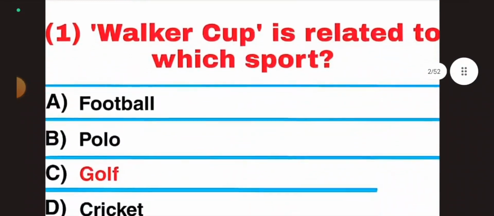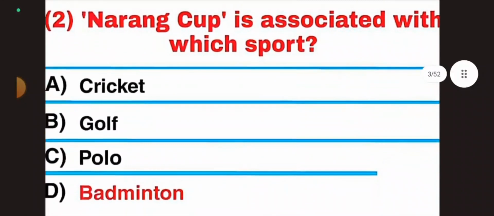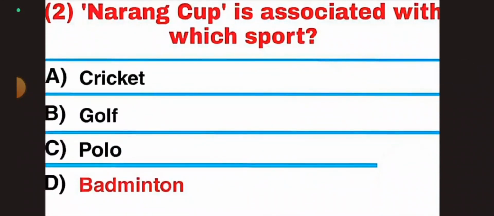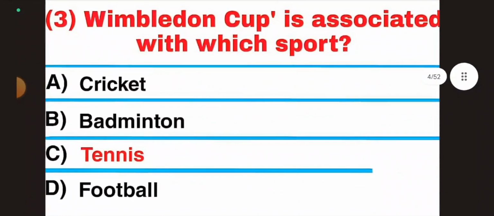First question, Walker Cup is related to which sport? Option C, golf. Second question, Narang Cup is associated with which sport? Answer, badminton. Third question, Wimbledon Cup is associated with which sport? Option C, tennis.